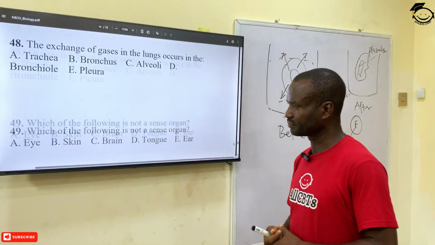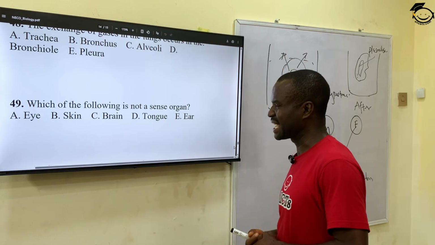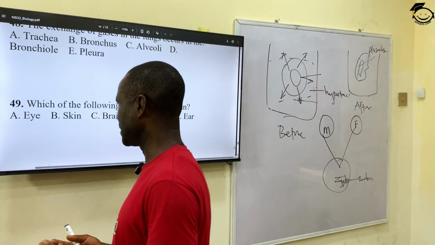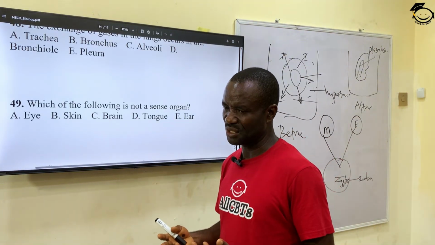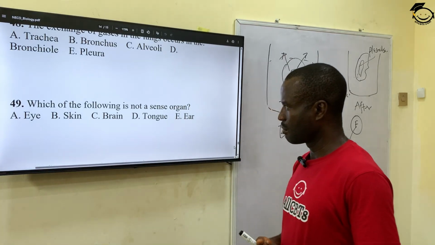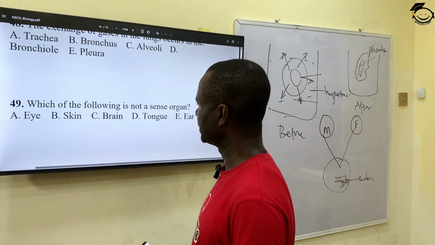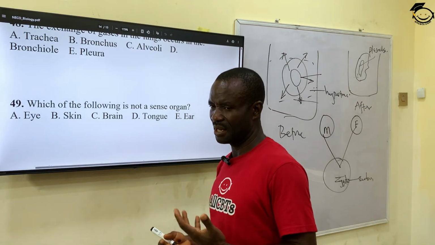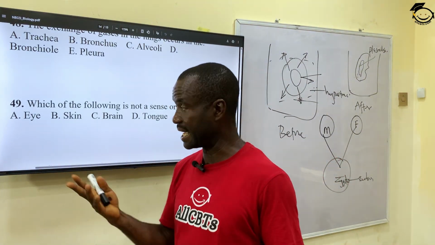Number 49. Which of the following is not a sense organ? Sense organs are organs in the body that enable us to carry out body sensation or sensitivity. A, eye. The eye enables us to respond to stimuli that have to do with light.